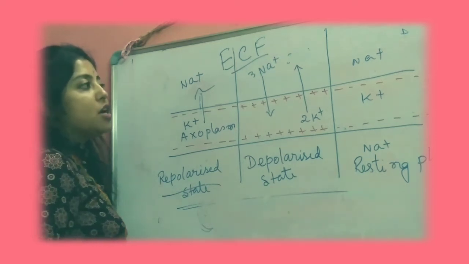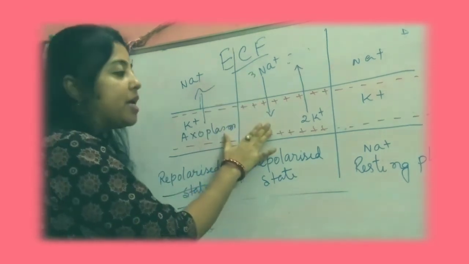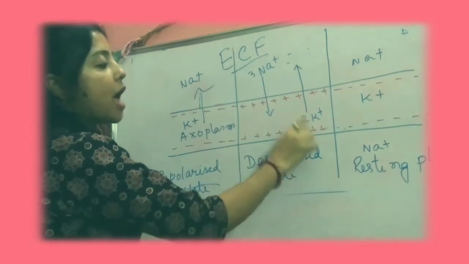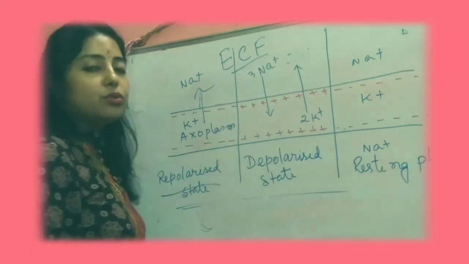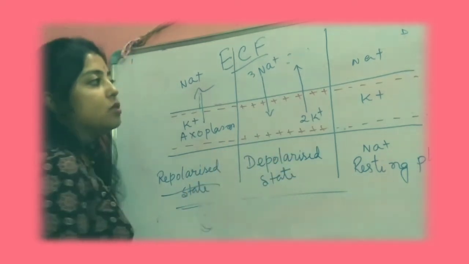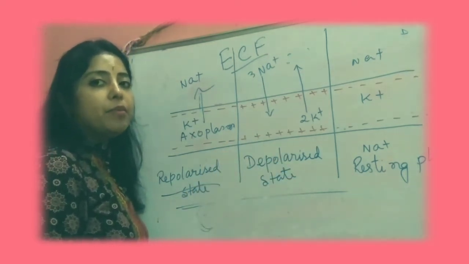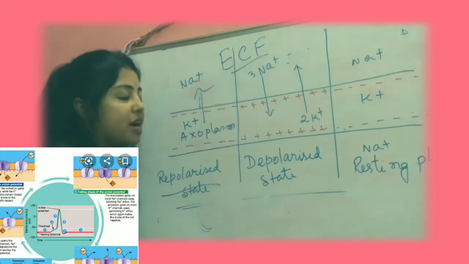Depolarized state means here 3 sodium ions will be entering the exoplasm and 2 potassium ions will be coming out. Clear? And this depolarized condition will be created when the membrane potentiality is near about minus 55 MV.